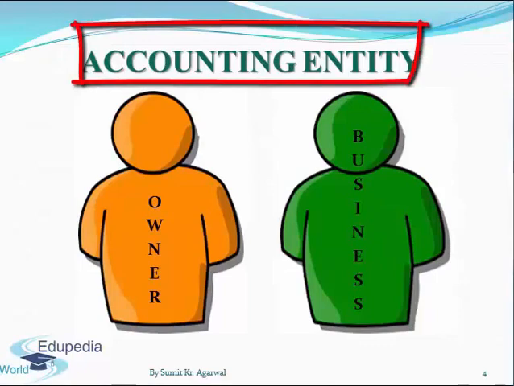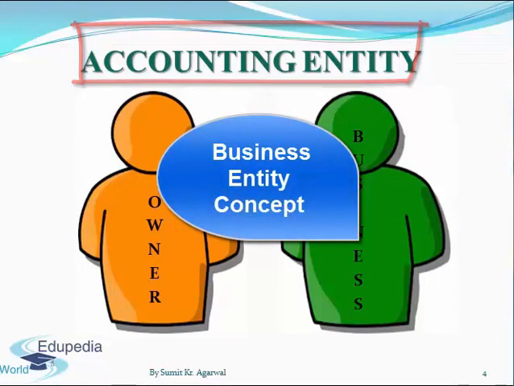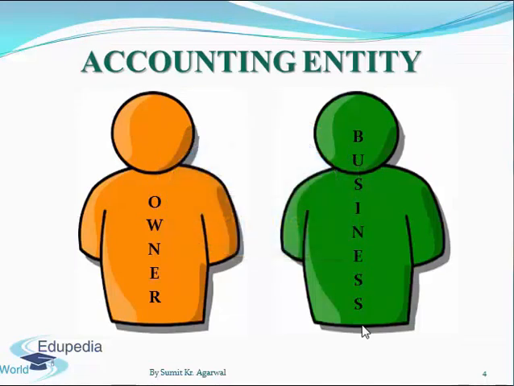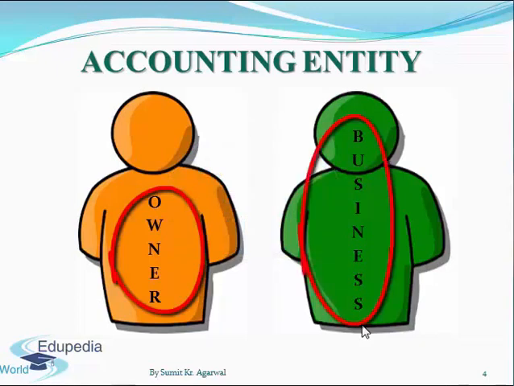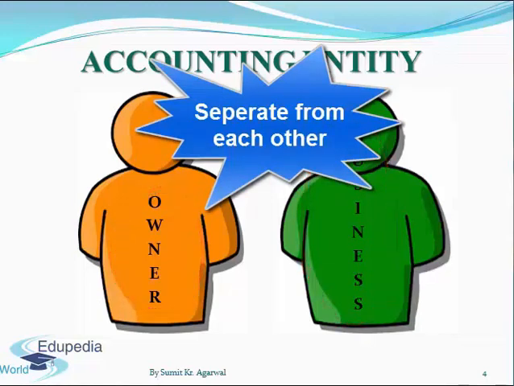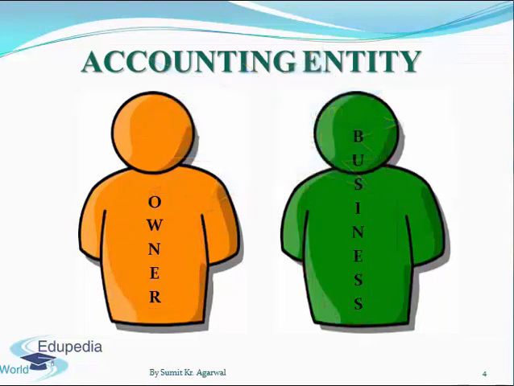This principle is also known as business entity concept or economic entity principle. In very simple words, it means that the owner and the business or the company or the entity are separate from each other. For accounting purpose, all the business transactions of a company or an entity should be kept separate from the personal transactions of the owner.